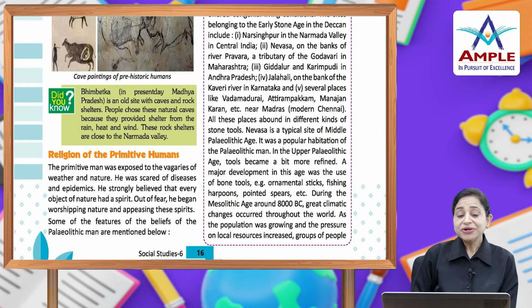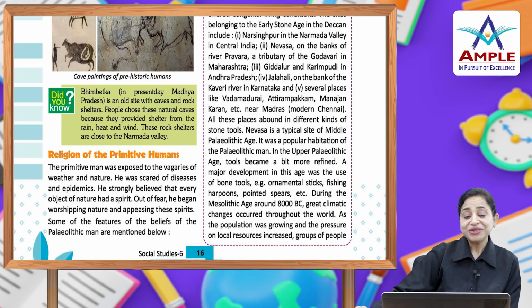Did you know, Bhimbetka in present-day Madhya Pradesh is an old site with caves and rock shelters. People chose these natural caves because they provided shelter from the rain, heat and wind. These rock shelters are close to the Narmada Valley.